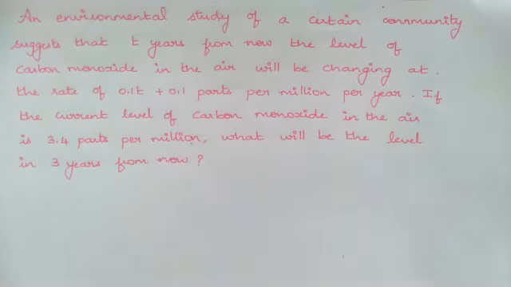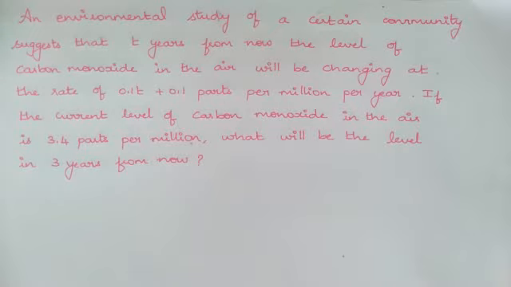If we integrate, we will be able to identify the level of carbon monoxide in the air. It is told to identify the level after 3 years from now.